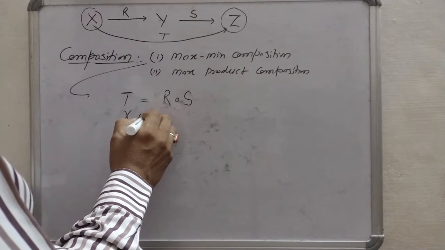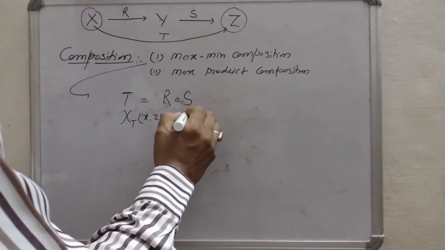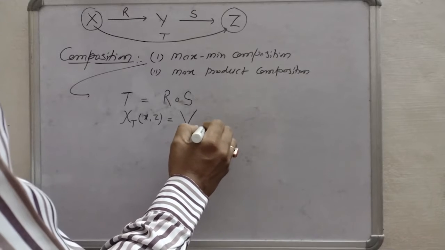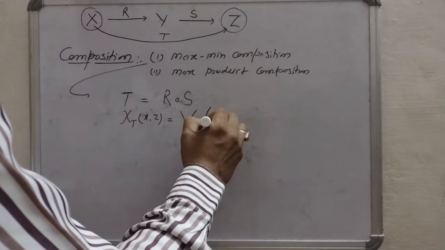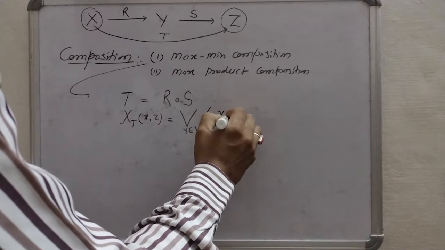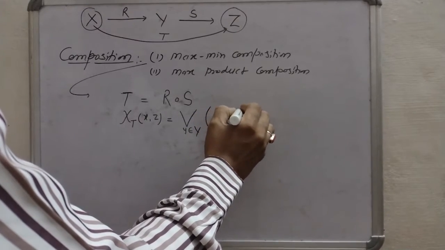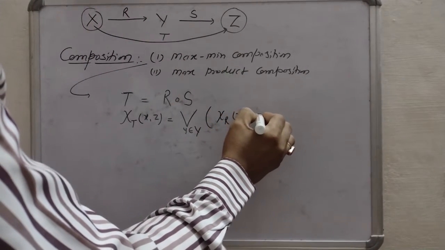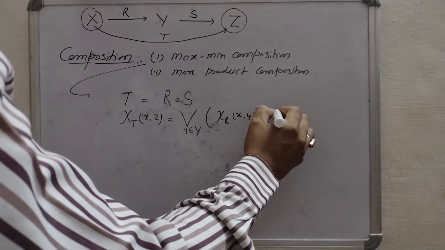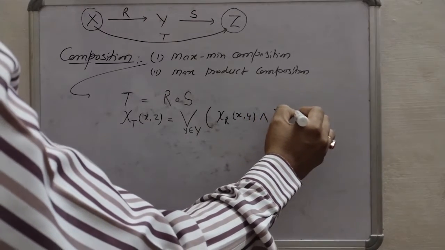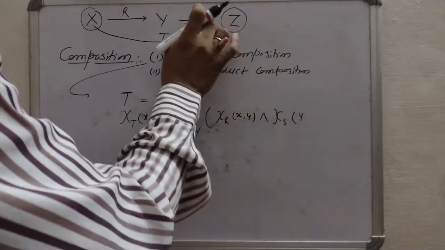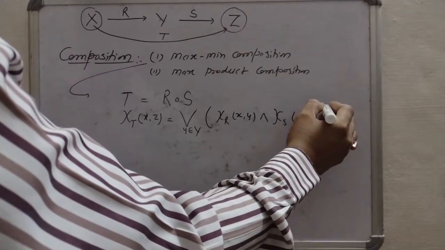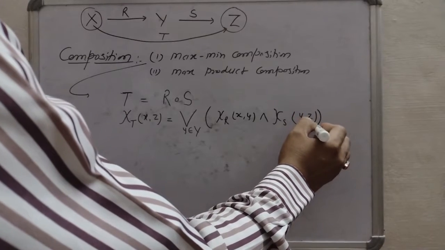So we will write here T(x,z) equals max operator, y belongs to Y, then the characteristic function of R between X and Y, so we write R(x,y), min operator, then the characteristic function of S, that is S between Y and Z, so we write S(y,z).